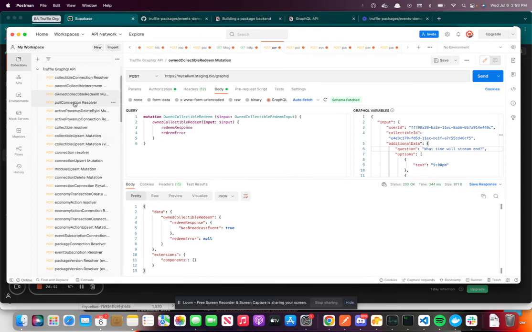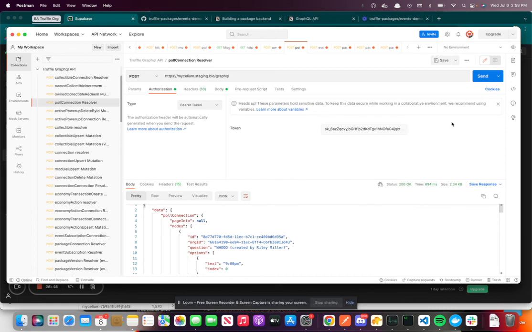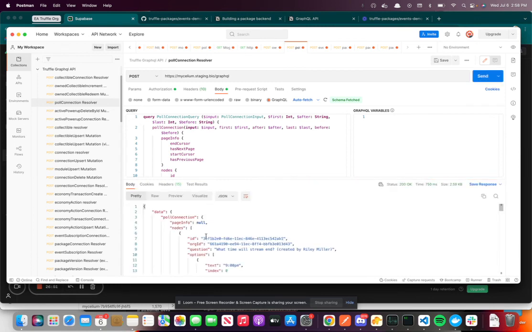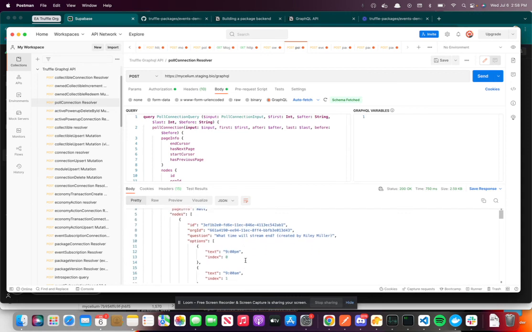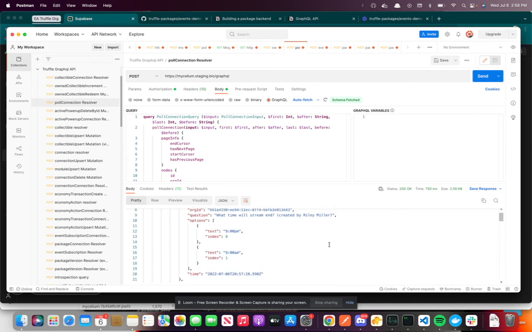You can also go ahead and run this query, this poll connection, to verify that things are set up on the Truffle API side and that the poll is actually created. So there we go. You can see our question, what time will stream end, who it was created by, as well as any poll options. So that is basically the gist of how events work, how packages work.